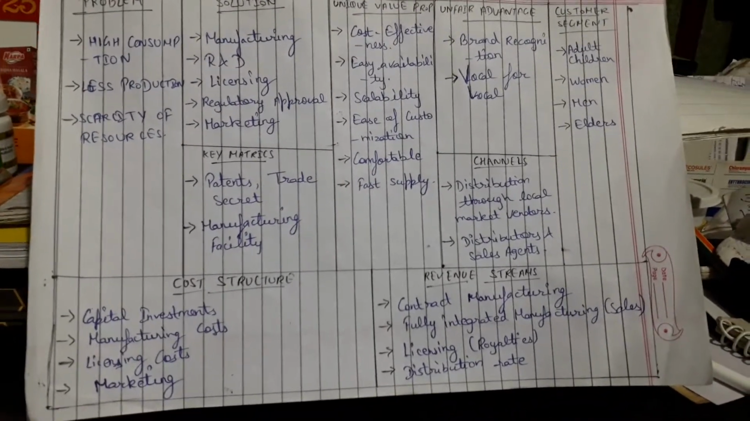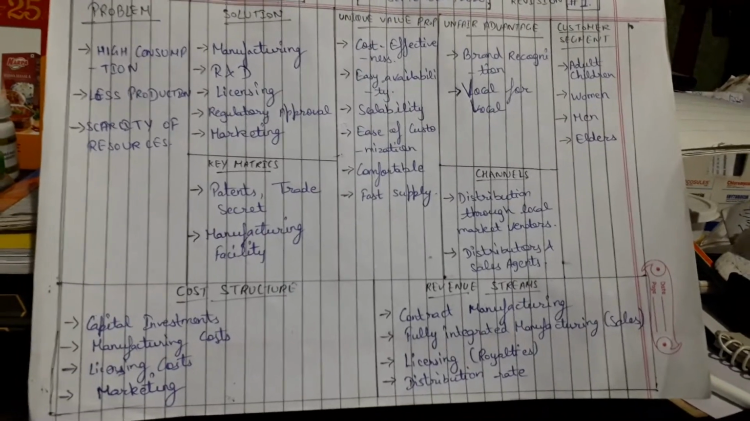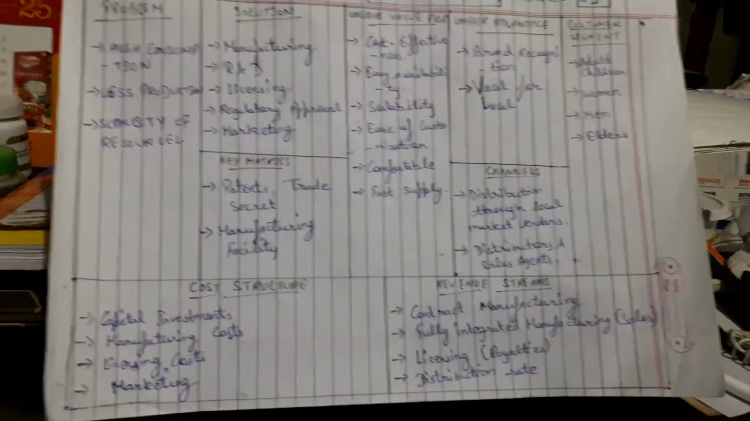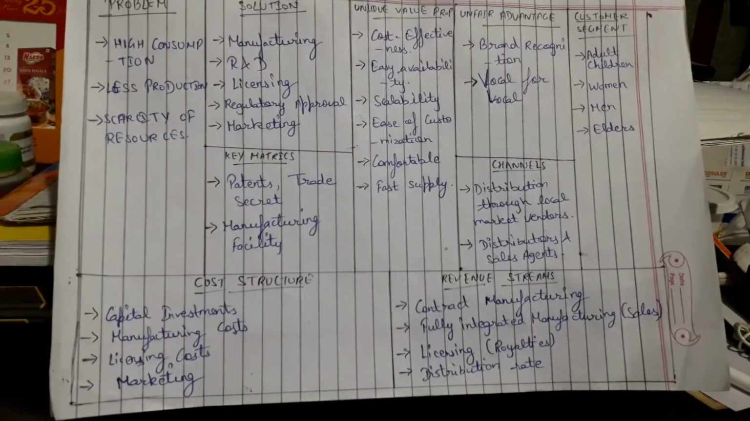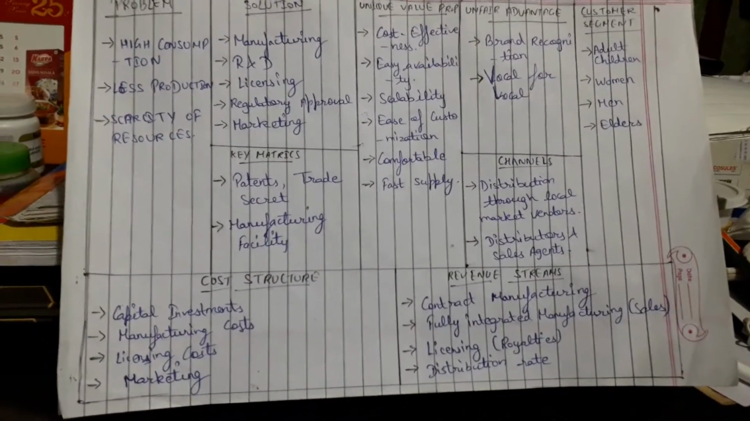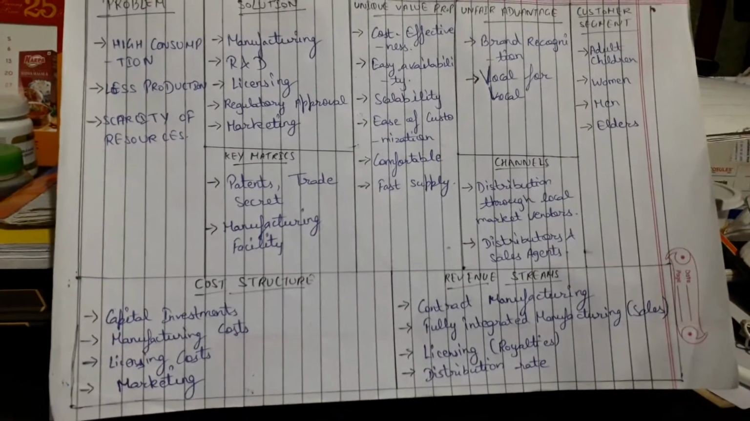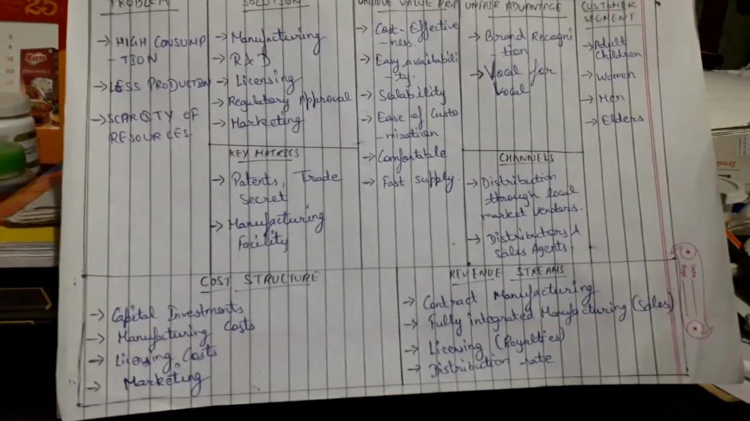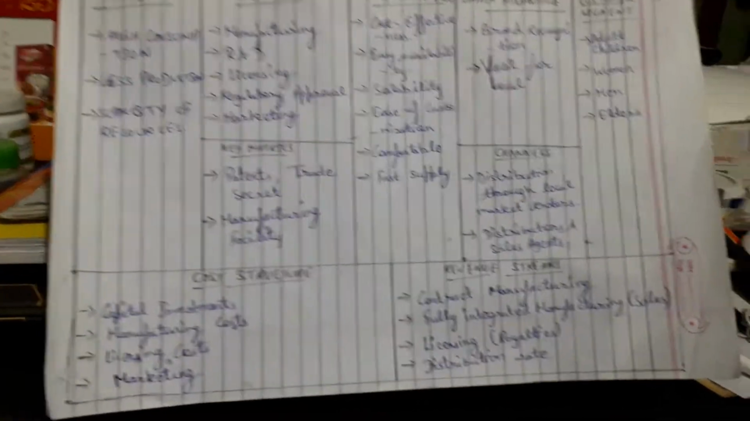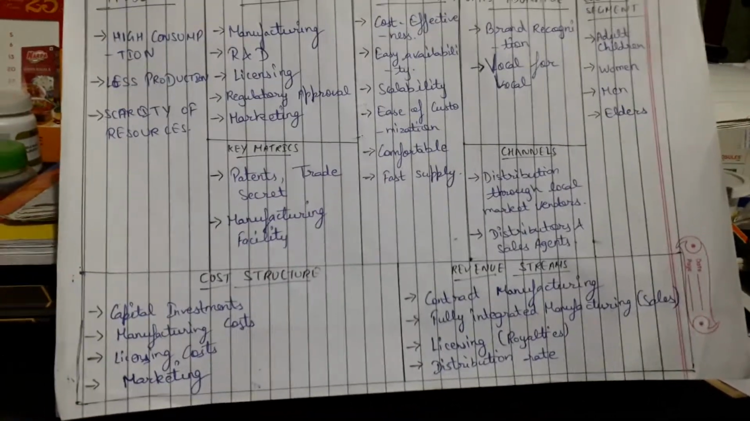Next we move to unique value proposition, meaning the uniqueness we are going to provide in a sleeper. The sleeper or the product should be cost effective, easily available, scalable, and easy to customize. The chappal, the sleeper, should be comfortable, and we will provide fast delivery.